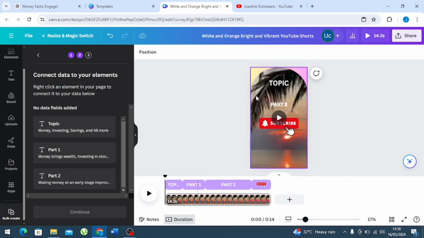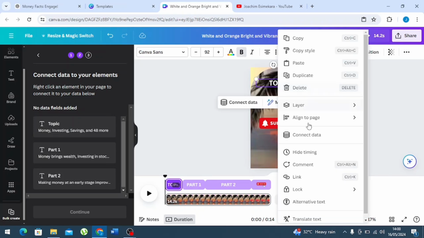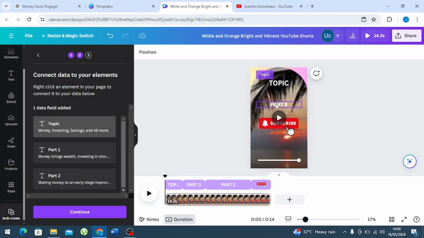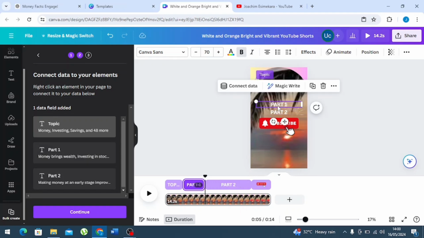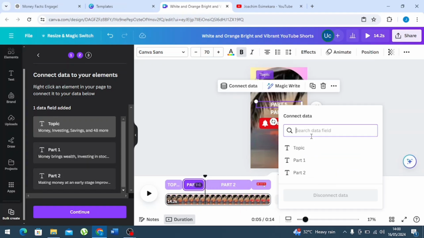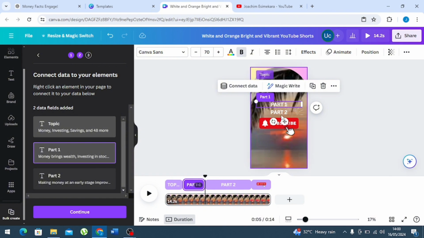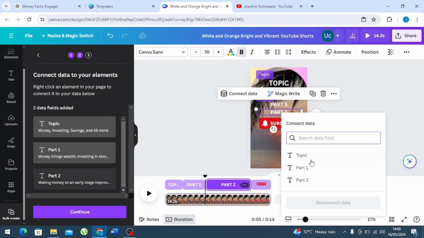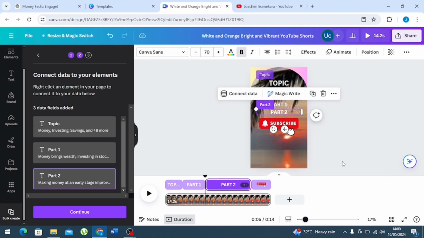So the next thing to do is to connect data. Connecting data is very simple because you want topic to display when topic needs to display, and part 1, part 2, and the rest of it. So you have to come over to topic, right click, connect data, click on topic, connected. You have to come to part 1 also, connect data, select part 1. Do the same thing to part 2, select data, select text, connect data, part 2. Your data has been connected.